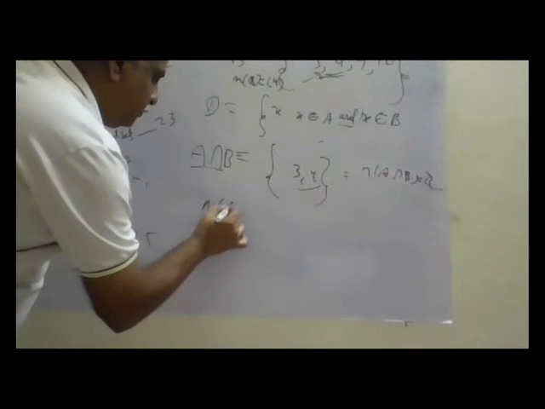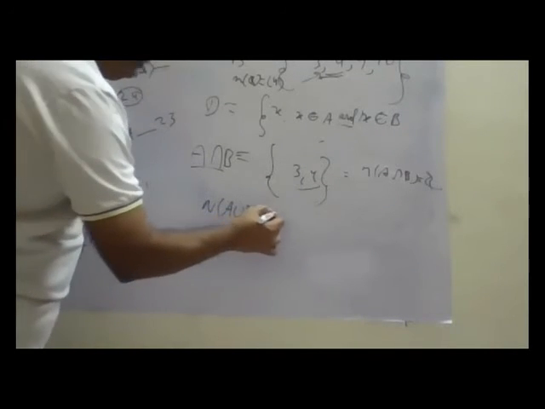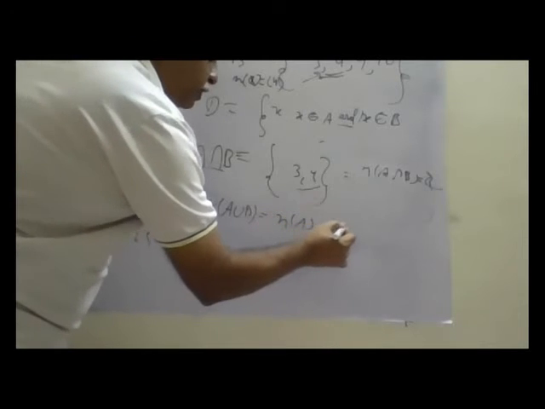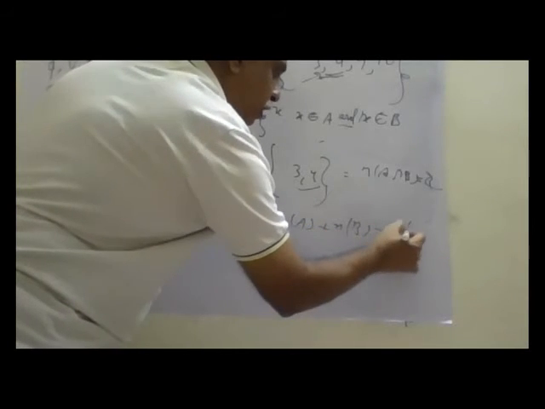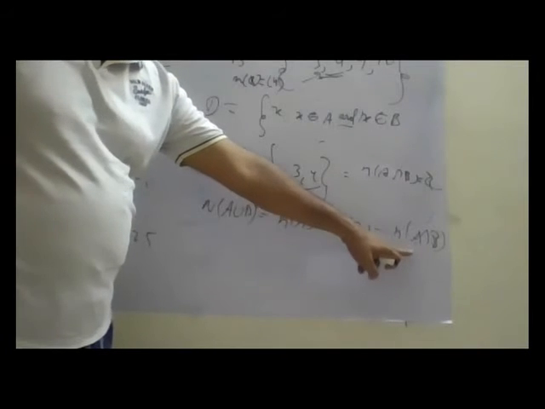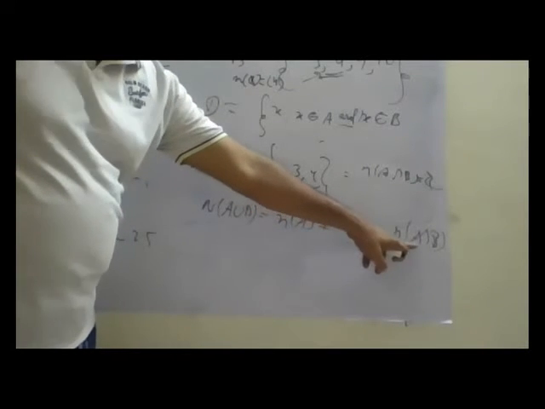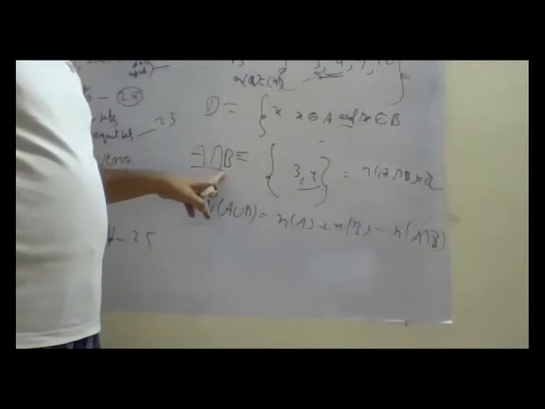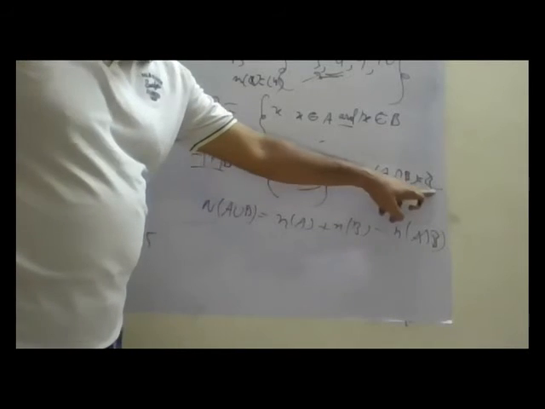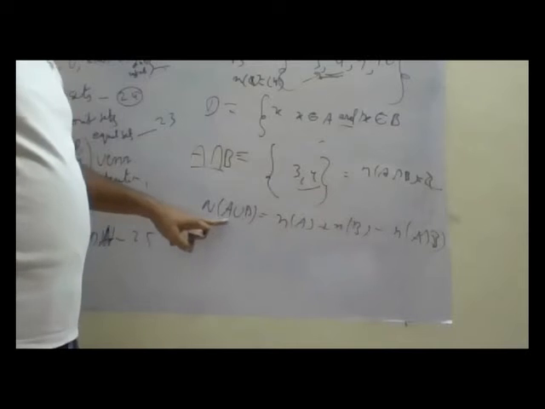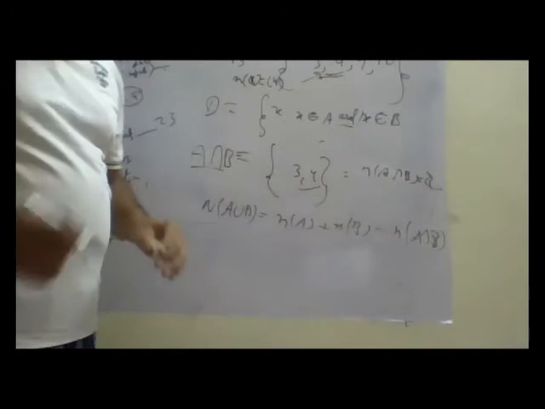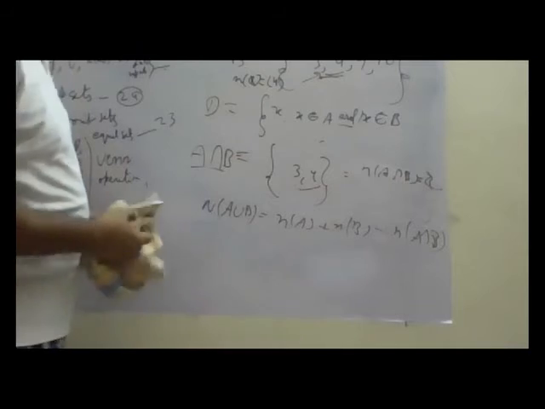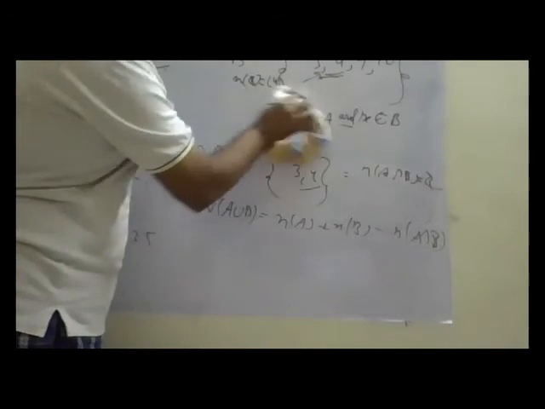Now you write n(A union B) is equal to n(A) plus n(B) minus n(A intersection B). Right, uncle. Because earlier we wrote minus common numbers, but now common numbers is defined as A intersection B. If I reduce n(A intersection B), I will get n(A union B). Now we will see the same problem in a Venn diagram.